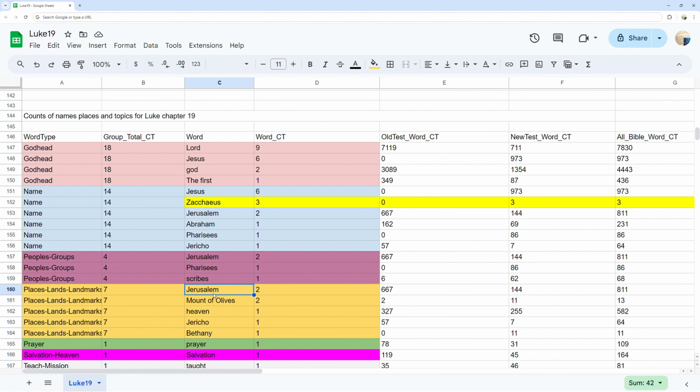You can see 3 rows in purple for the topic of peoples groups, as well as 1 row for the topic of prayer, 1 for teach, and 1 for salvation. You can see 1 row in yellow, Zacchaeus, that is only found in the Bible 3 times. You can see the total counts for all the listed topics in the New Testament, Old Testament, and both combined out to the right.